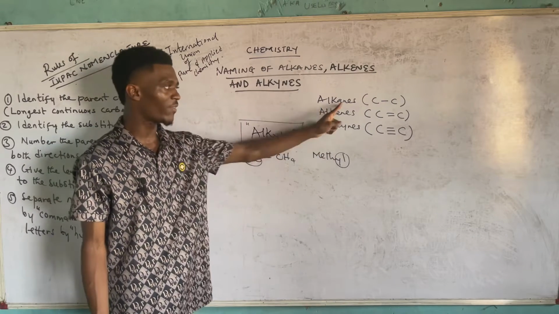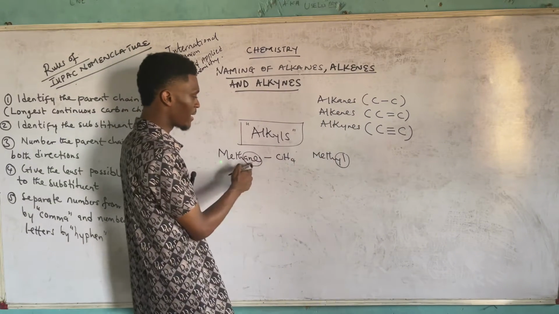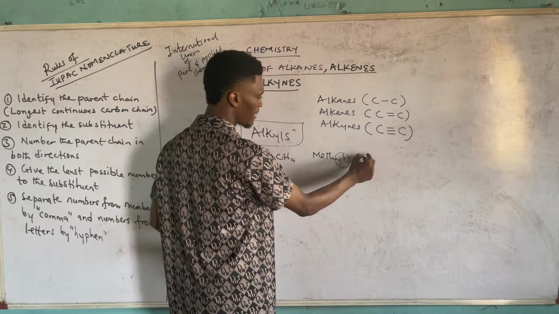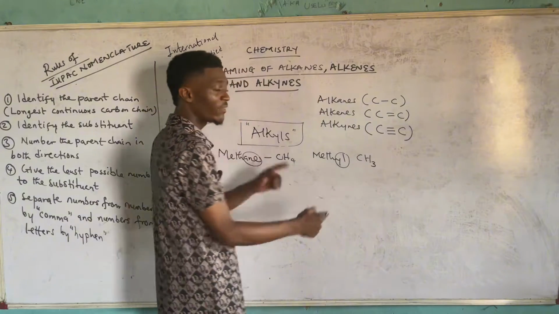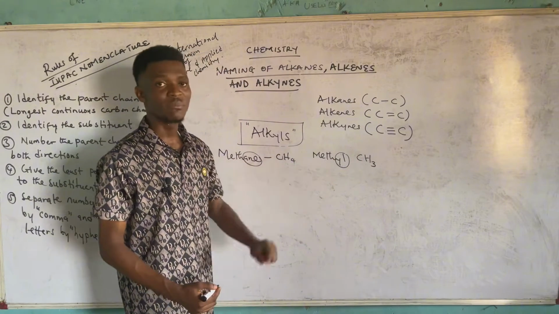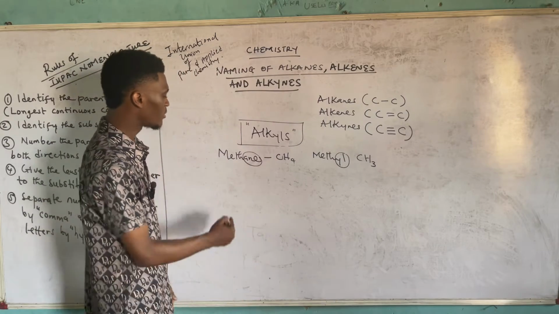One atom of hydrogen from the alkane. So it therefore implies that if I should remove one atom of hydrogen from methane, I'll be left with CH3. So whenever you come across this formula CH3, know that it is for methyl. Alright? Same thing goes to the other members.